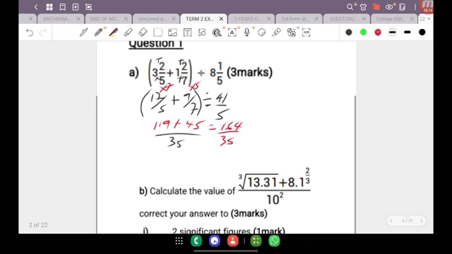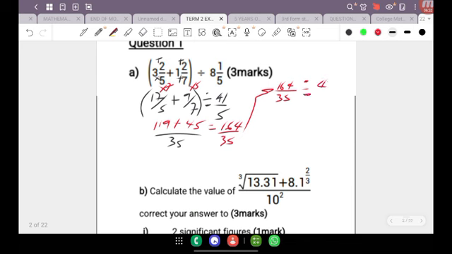Now we're going to proceed then to take this answer, and we're going to have 164 divided by 35, and we're going to divide that then by 41 over 5.